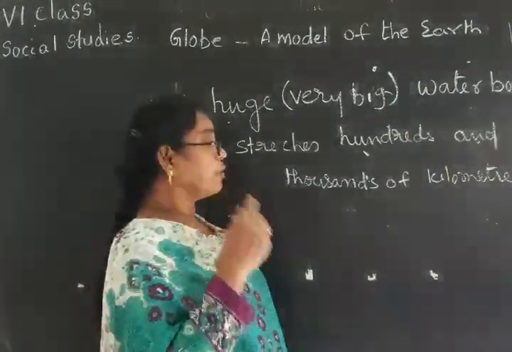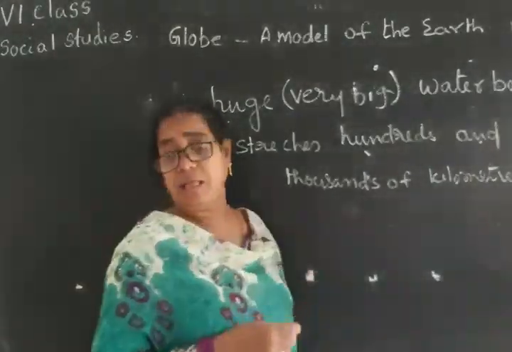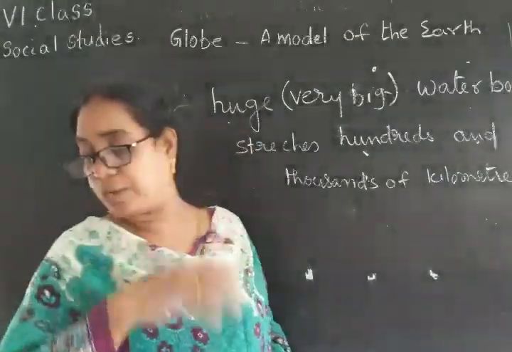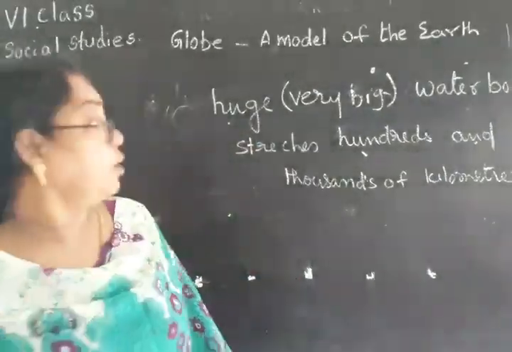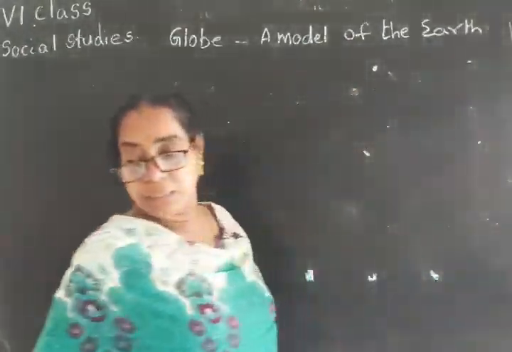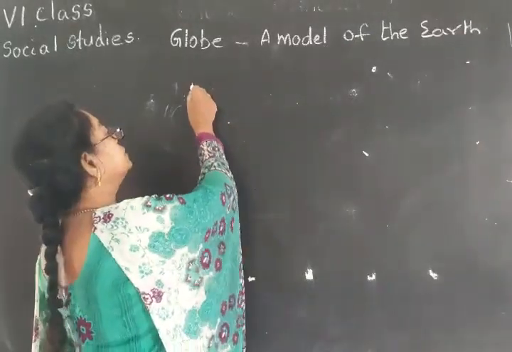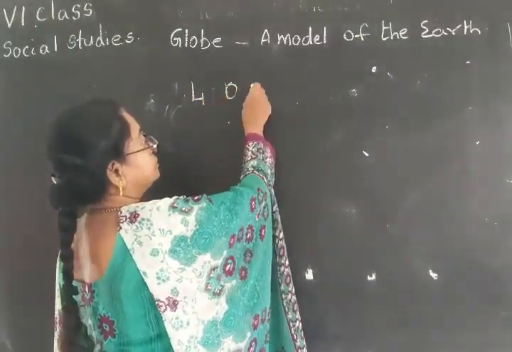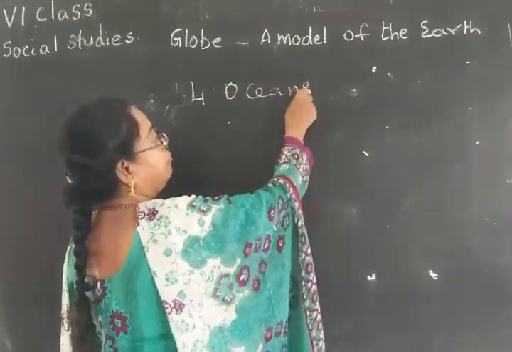So if you come to these oceans, these huge water bodies are divided into four kinds. According to our textbook, four oceans are there. What are they?